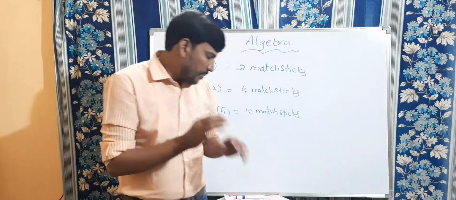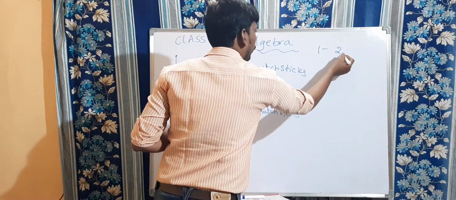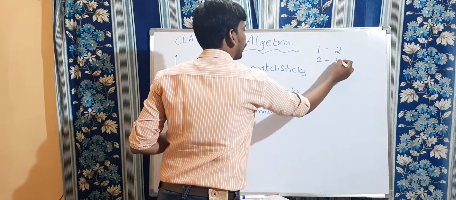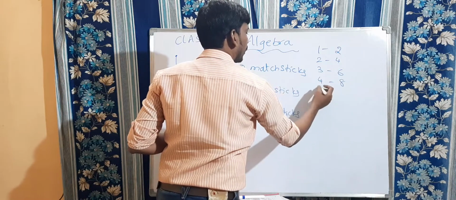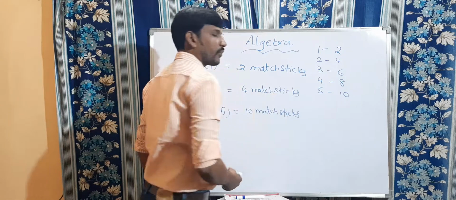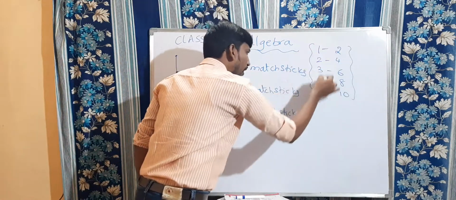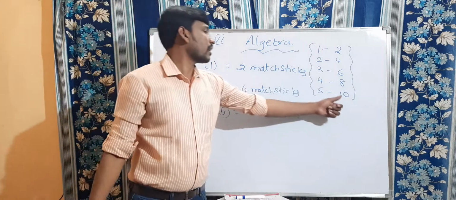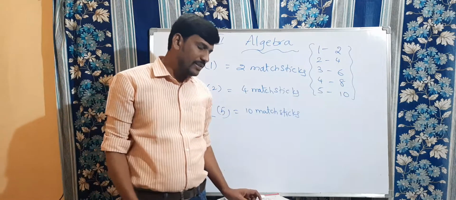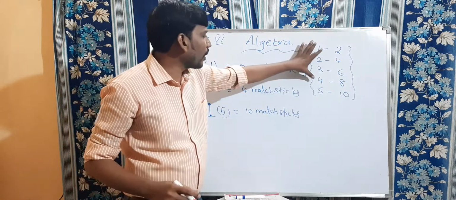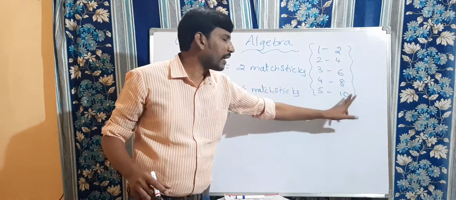So here, did you observe? For one L, 2 matchsticks are required. For 2 L's, 4 are required. For 3 L's, 6 are required. For 4 L's, 8 matchsticks are required. For 5 L's, 10 matchsticks are required. See, they are following a particular pattern here. L's are following one particular pattern, even matchsticks are following a particular pattern. That is nothing but a pattern, nothing but a rule. Here one number is increased, here two numbers are increased.